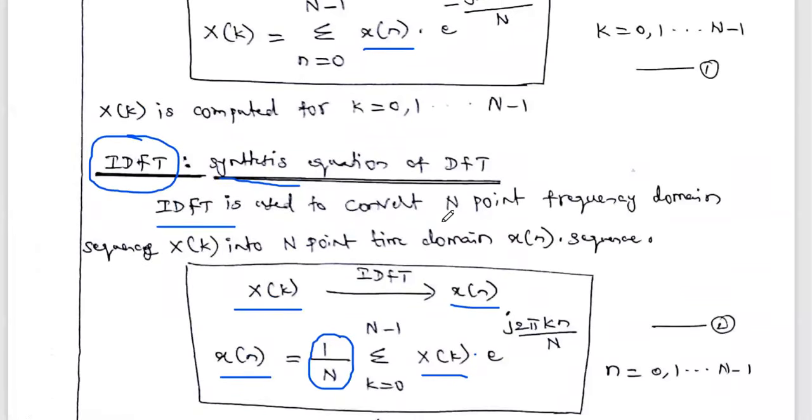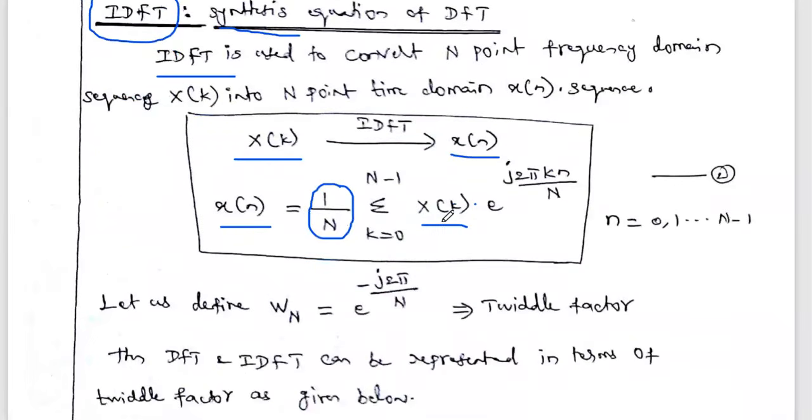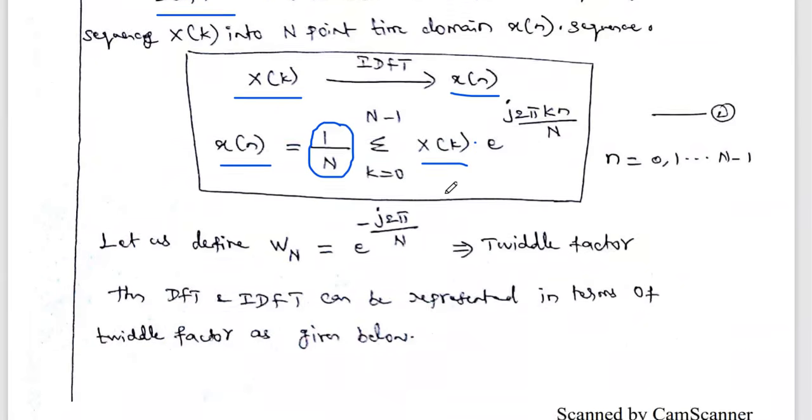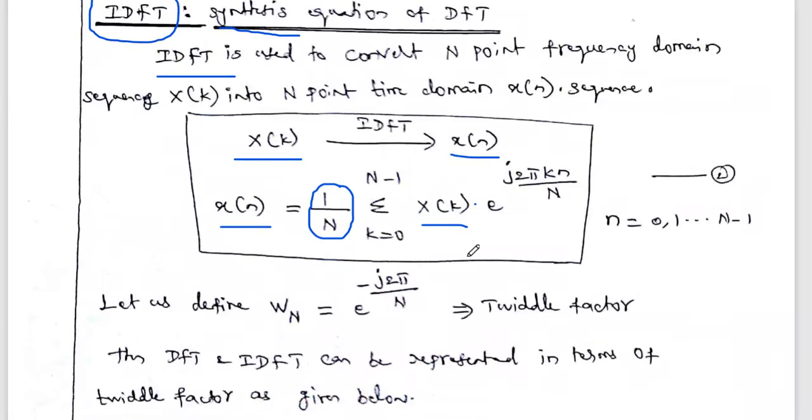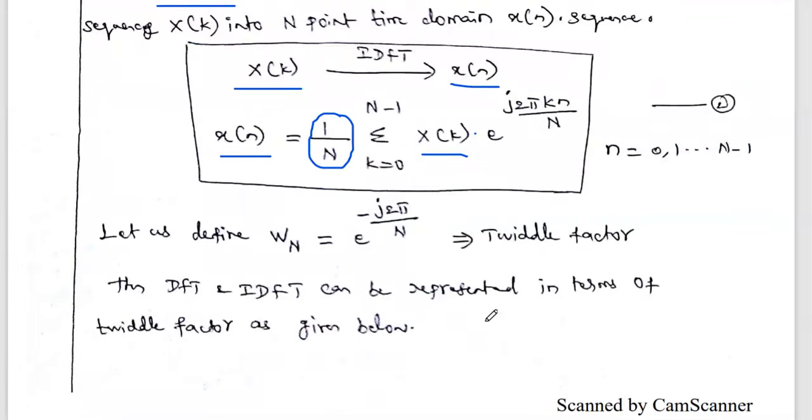So you just see this equation. Using this equation only, we are going to solve the problems. Okay, only a simple thing. And here we may write this DFT equation and this inverse DFT equation in terms of the twiddle factor.